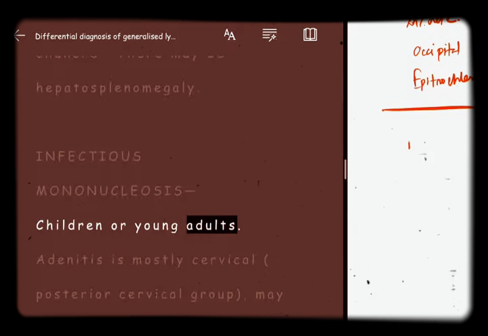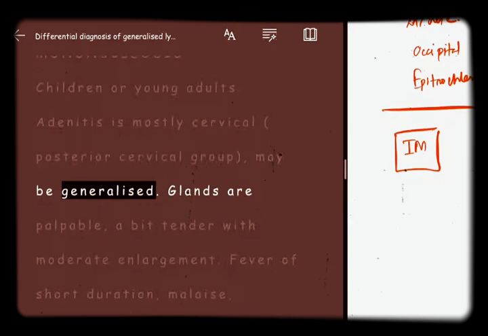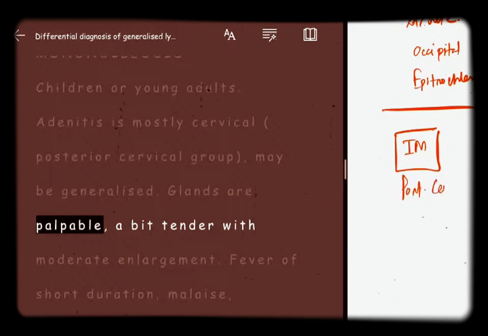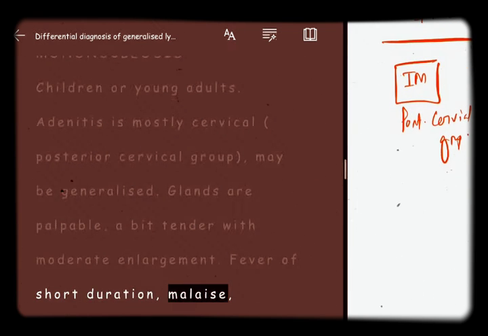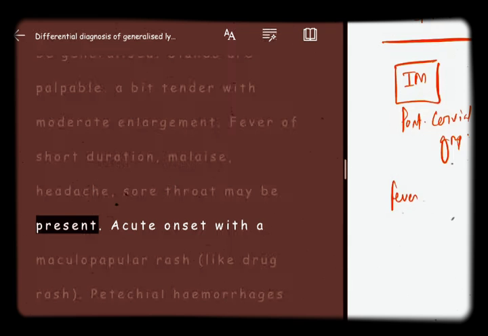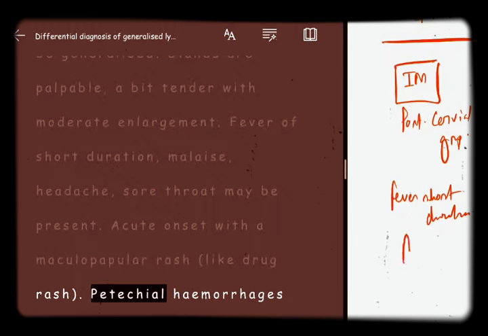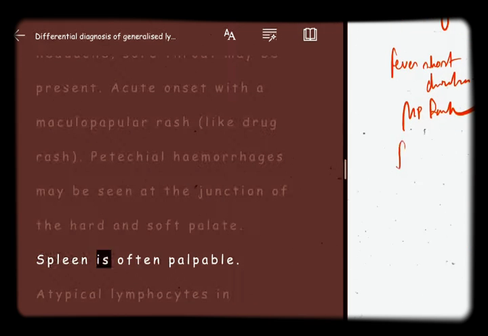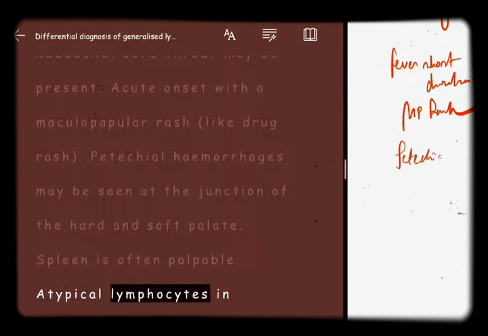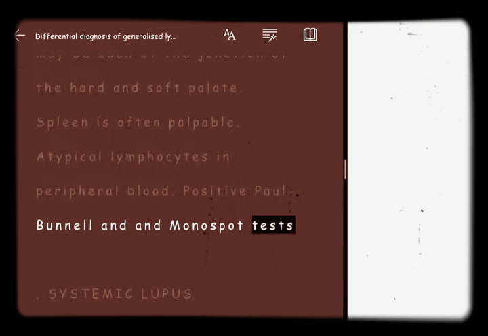Infectious mononucleosis. Children or young adults. Adenitis is mostly cervical, posterior cervical group, may be generalized. Glands are palpable, a bit tender, with moderate enlargement. Fever of short duration, malaise, headache, sore throat may be present. Acute onset with a maculopapular rash, like drug rash. Petechial hemorrhages may be seen at the junction of the hard and soft palate. Spleen is often palpable. Atypical lymphocytes in peripheral blood. Positive Paul-Bunnell and monospot tests.